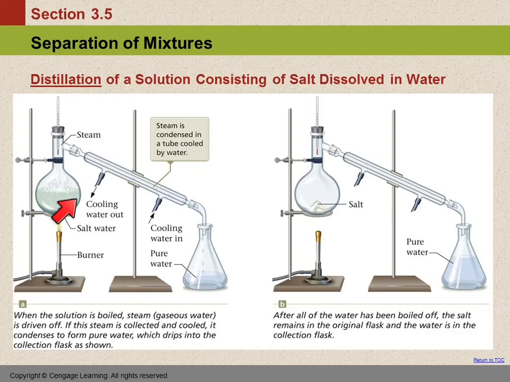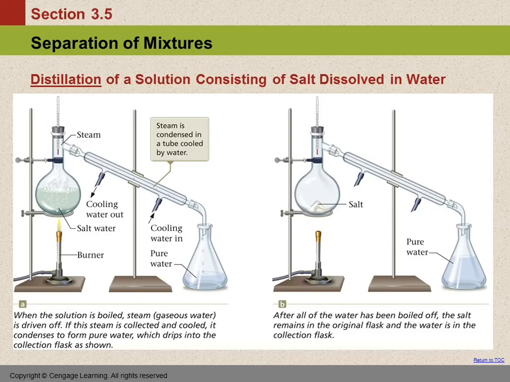So we heat this, the water vaporizes, and then we condense it here, and we can collect the water. The salt will not evaporate or boil like that. And so we continue that until all the water's gone, and what we have left in this flask is pure salt. And so we can separate those things based on differences in their boiling points.